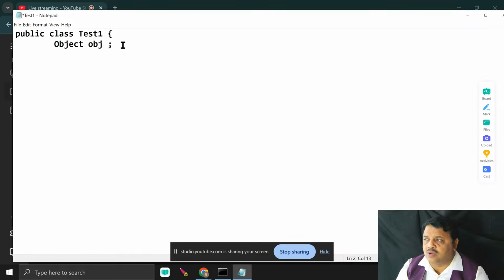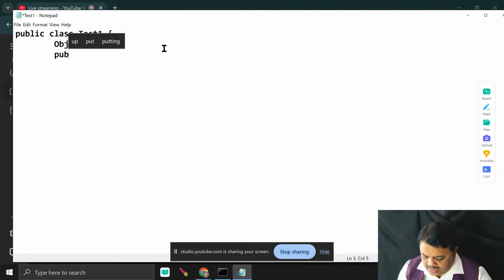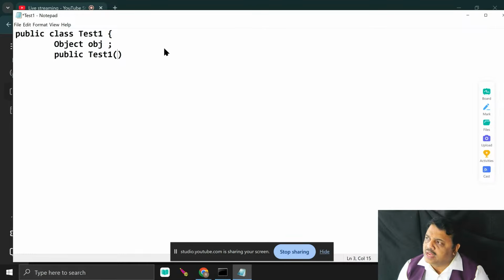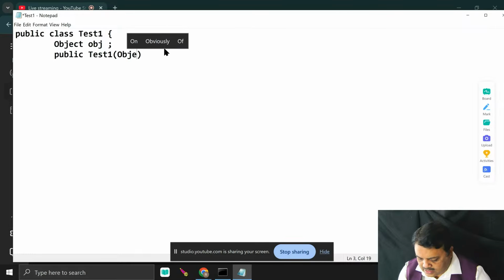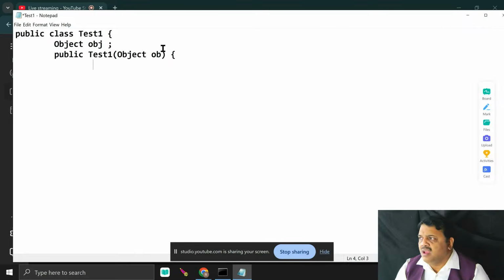Now here I pass obj. Take an example. I write here public Test1. Test1 is the constructor. Here I can pass Object ob. Now that is the constructor of the class. It has only one parameter. That parameter is of type Object class reference.